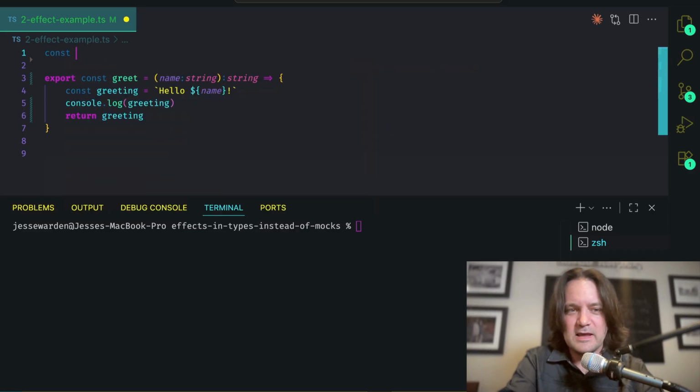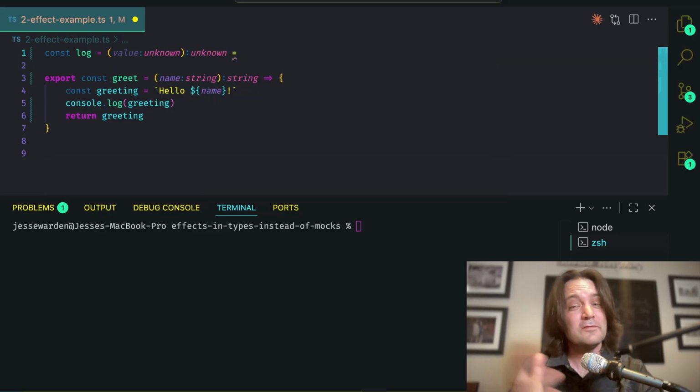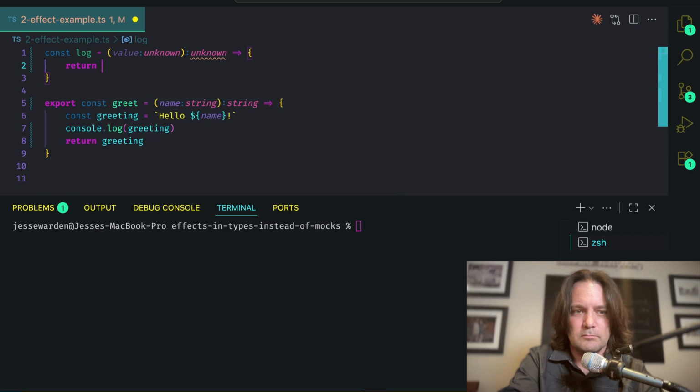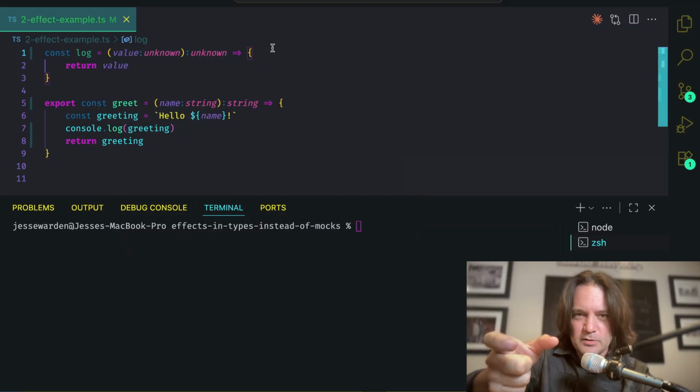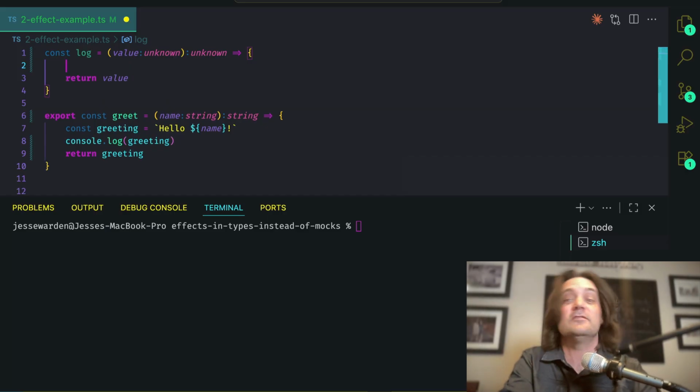So let's go create a log function that does something very similar. It takes an unknown value, but then it returns an unknown value back. So it's kind of like an identity function. What you give it, it gives you back. So we're going to say, I'm going to give you a value. I want you to return it back. Okay, so far, so good. You get how we pass in a value and it immediately returns that value. Okay, so pretty simple, easy to read, easy to understand what it's doing.